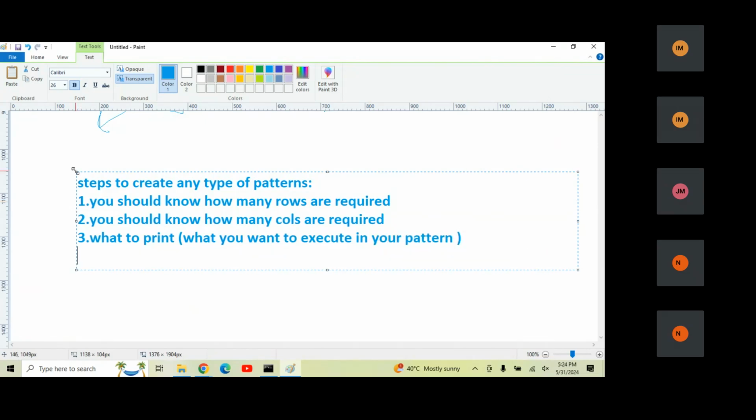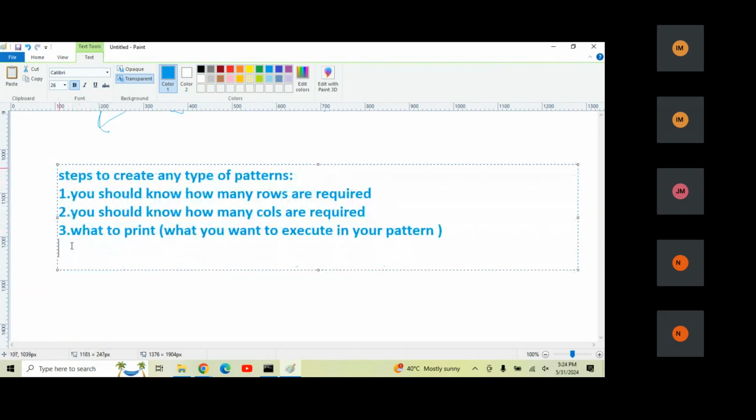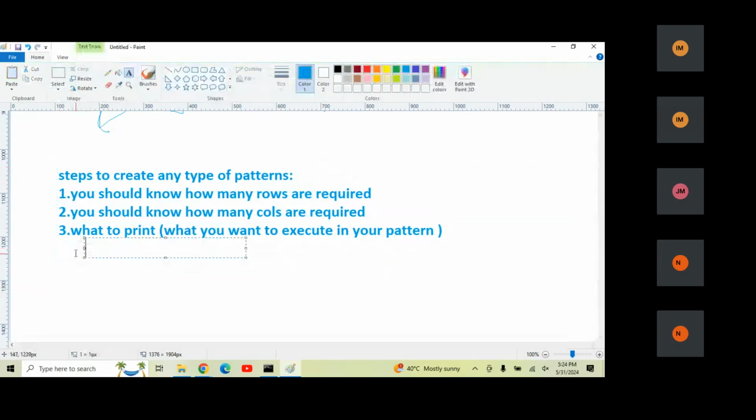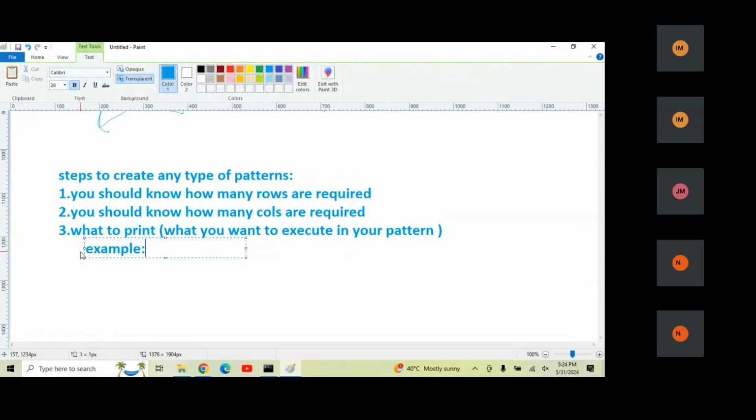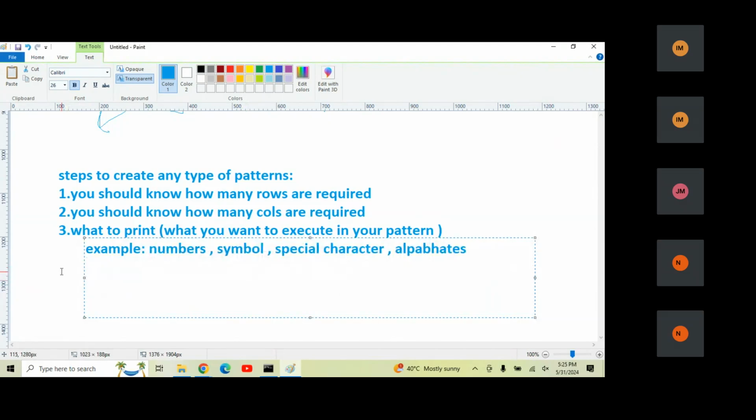For example, you are printing numbers, any symbol, any special character, or any alphabetical letter. What are you actually printing? You should know what you are actually printing here. This is also mandatory.